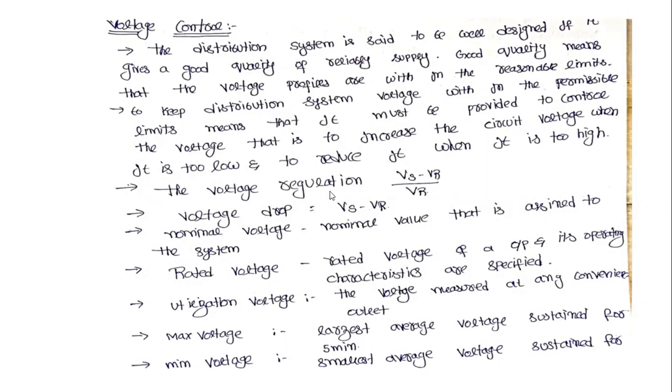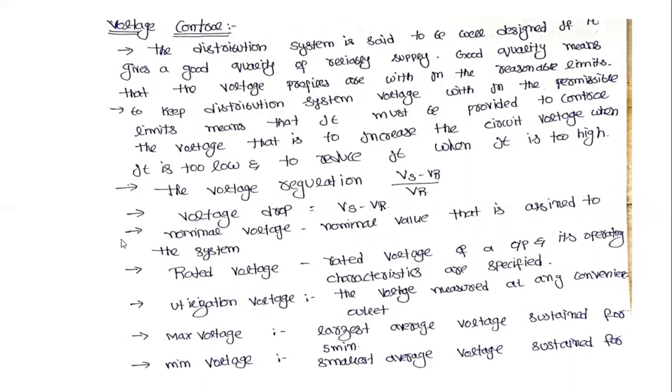What are the limits? When the voltage increases or decreases, it will be corrected by using various equipment. In that case only is the distribution system said to be good, with a reliable supply.